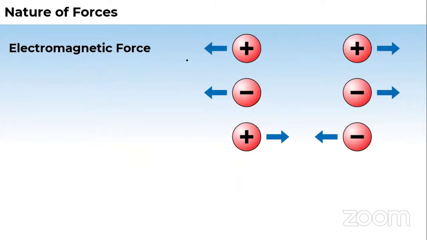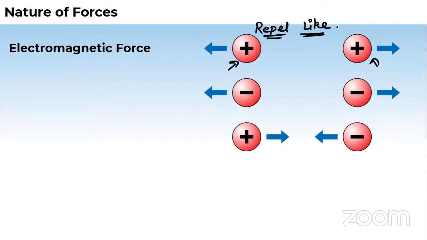Now let us talk more about this electromagnetic force. Suppose we're having a positive charge and a positive charge. We have seen this in the lower classes also, that two positive charges will repel each other because these are like charges. This is the law of the universe. Experimentally, it's been seen and found.